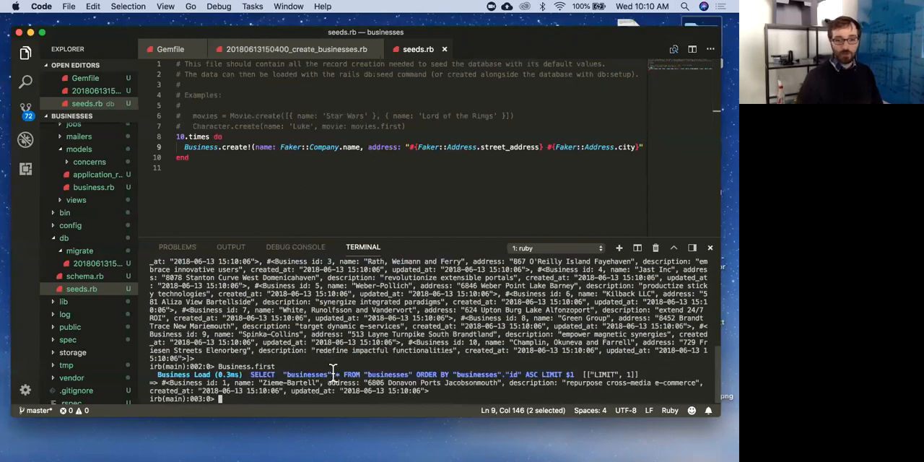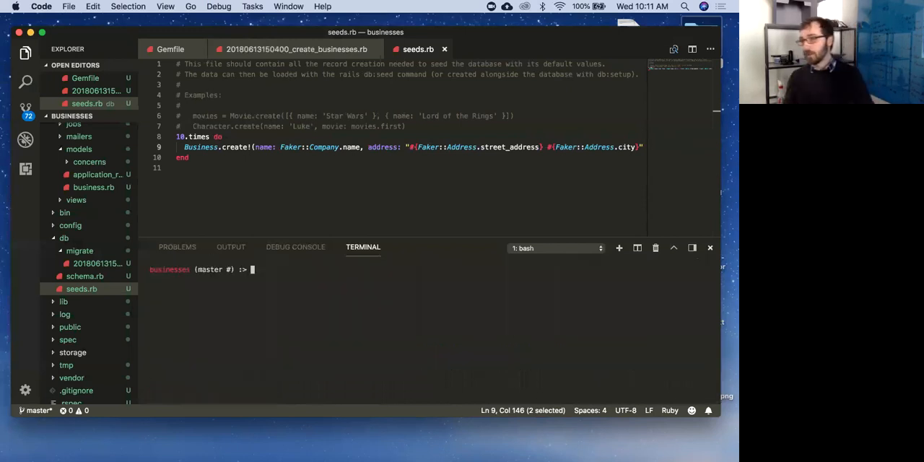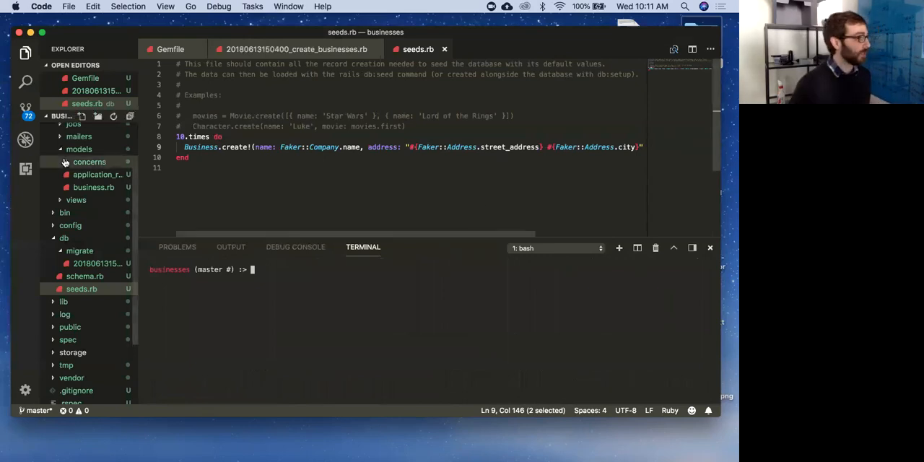Just check out the first one, and we can see it gave it an ID. The name is whatever that says. It has an address. The description is "repurpose cross-media e-commerce," right? So this thing that sounds like it means something, but almost certainly does not. Cool. Questions so far? We've set up our base, right? Now we can start creating, reading, updating, and destroying stuff in our database, or in our app.